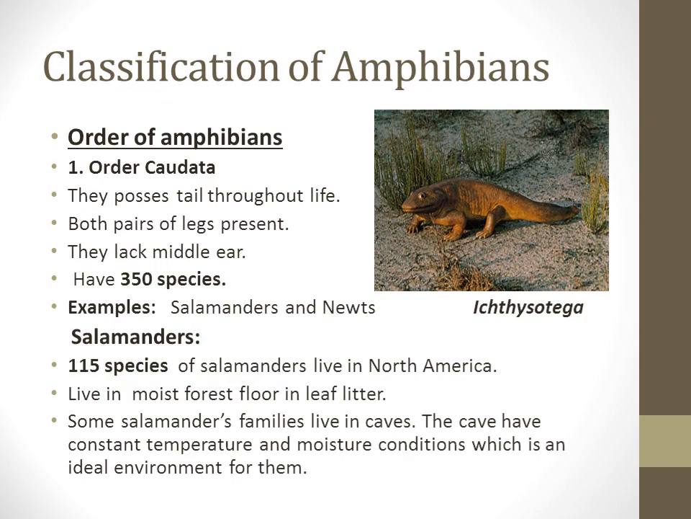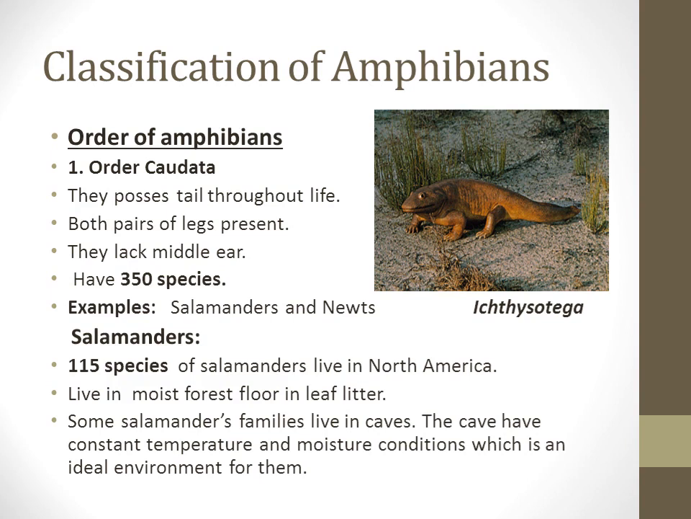Now the details of the orders of amphibians. The first order of amphibians is order Caudata, meaning the tail-bearing animals, because they possess a tail throughout their lives, and both pairs of legs are present. They lack a middle ear. This order has about 350 species, and the examples of this order include salamanders and newts.